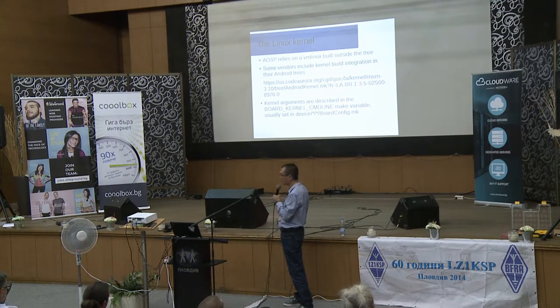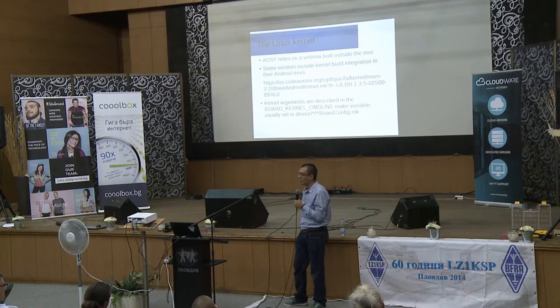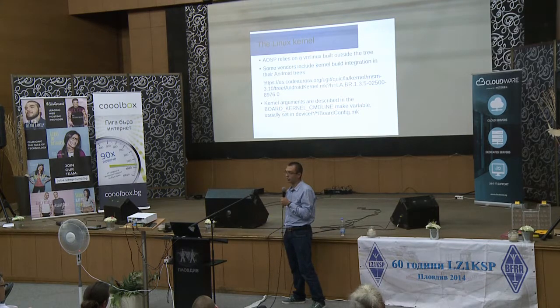And I have pointed out one example from the Qualcomm trees, where you can see an example of a makefile fragment for compiling the Linux kernel. People also do this for the bootloaders because they want, with one make, to generate all the images, including the bootloaders.